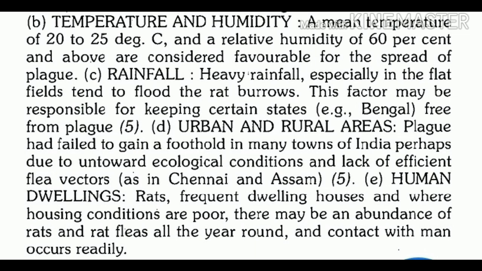For these fleas, environmental conditions are not favorable in Chennai and Assam. So again, these are areas where plague is not seen. Now, what is the role of housing in the presence of plague? Poor housing conditions are associated with the presence of a large number of rats and rat fleas throughout the year. So in these houses where we can find rats and rat fleas, this will contribute more to the transmission of plague.